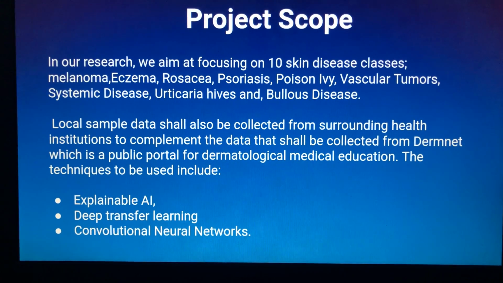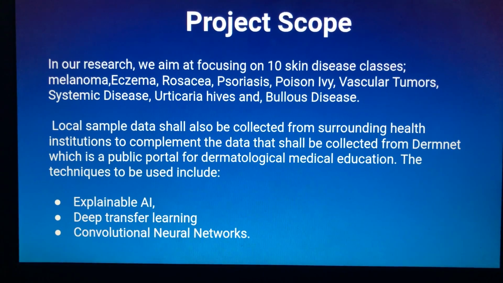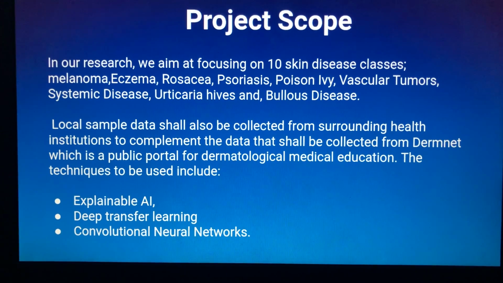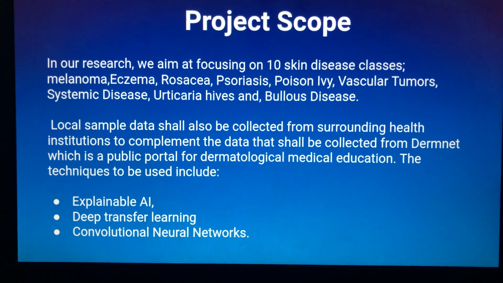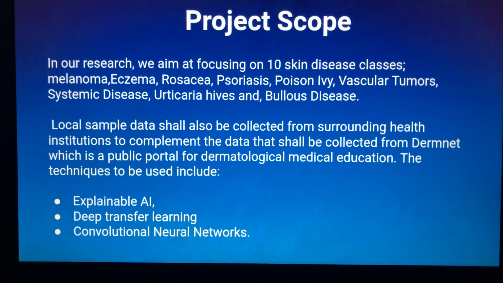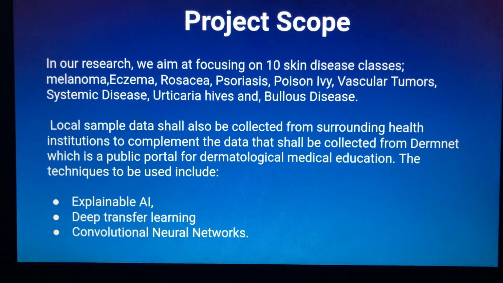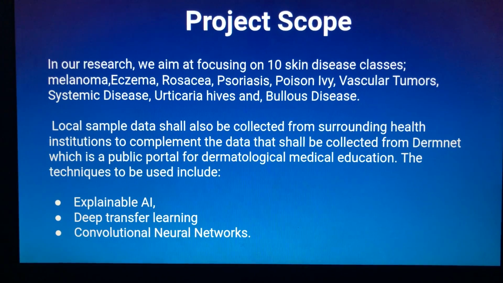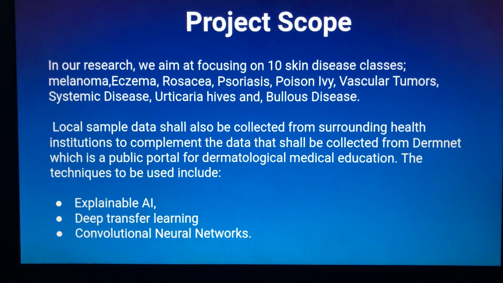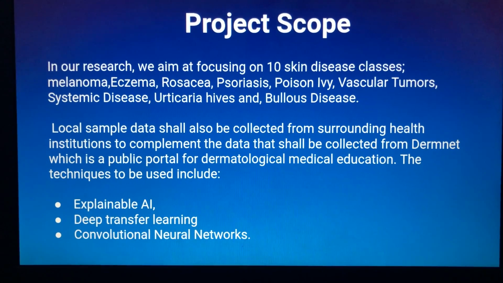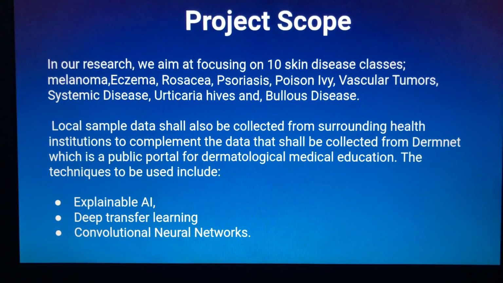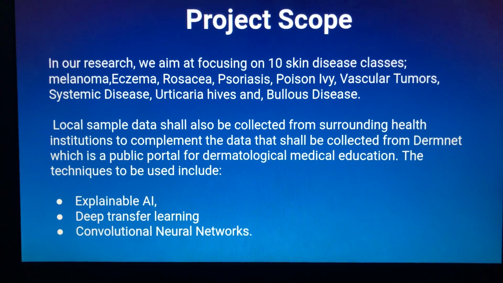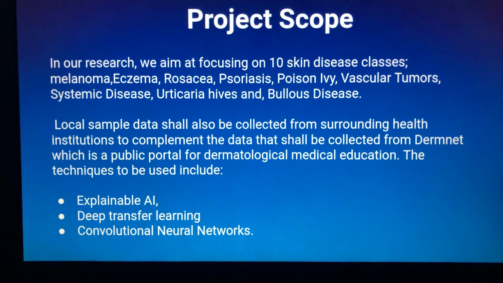The project scope: we shall be classifying 10 diseases to be exact, and these diseases have been listed. They include melanoma. They are kind of biological terms, so I would kindly request to read a few. There is eczema, there is rosacea, to mention but a few.